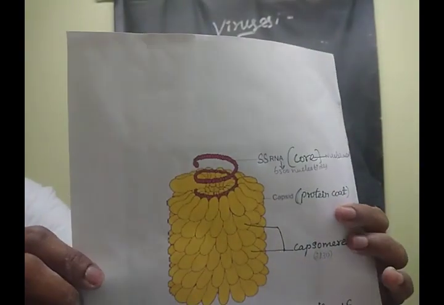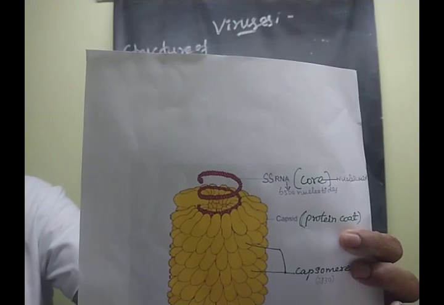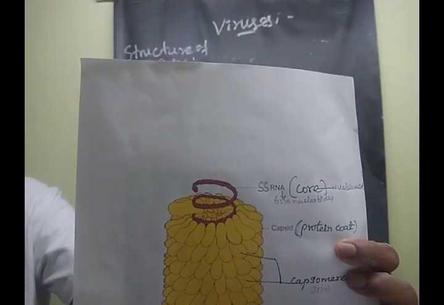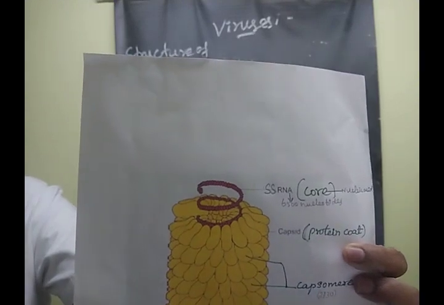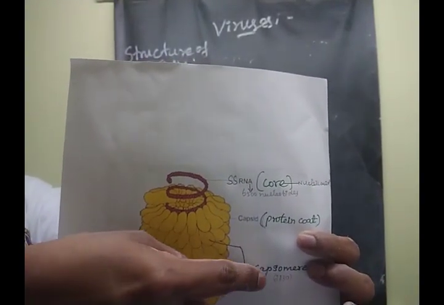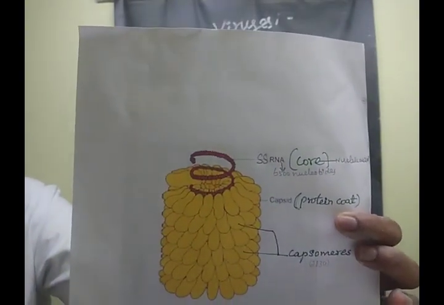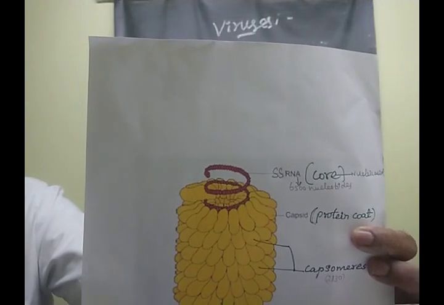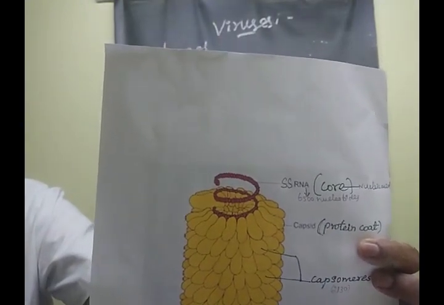In the protein coat region, the individual identical subunits surround the central core, children. Each single protein subunit is known as a capsomere. Are you understood, children? Say yes or no? Yes.